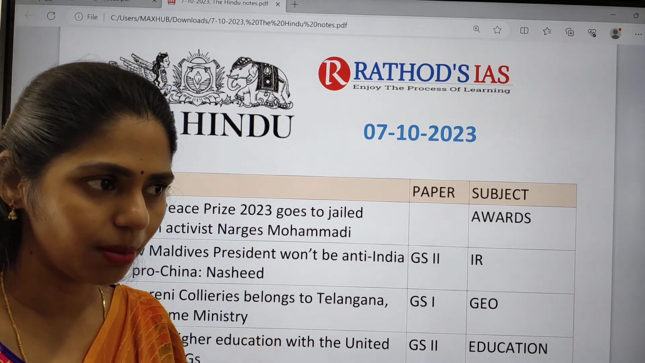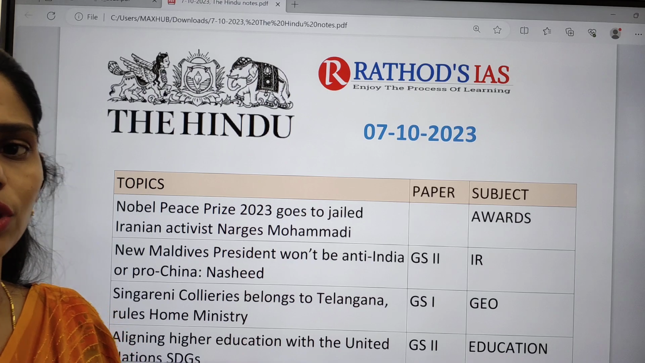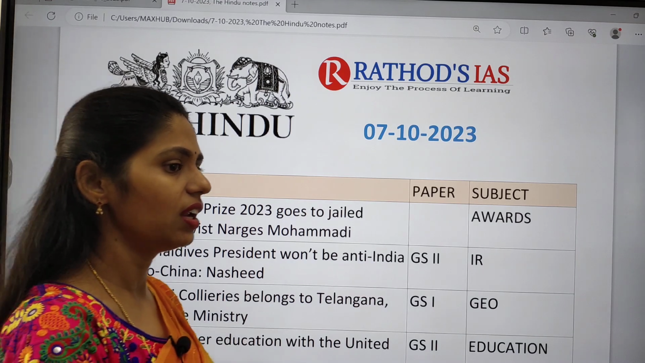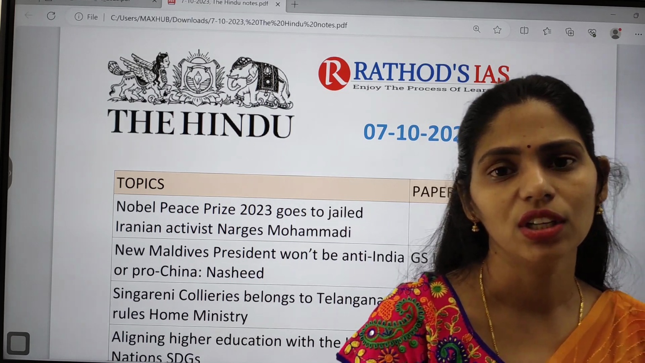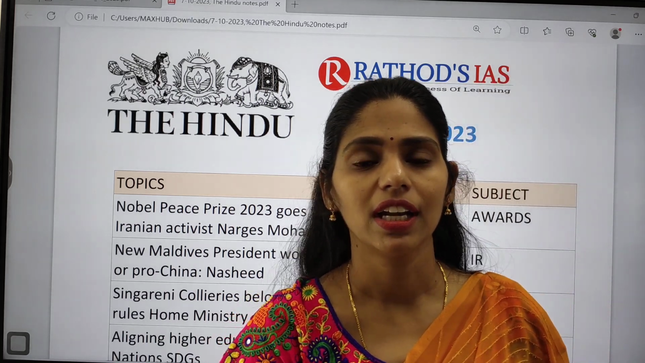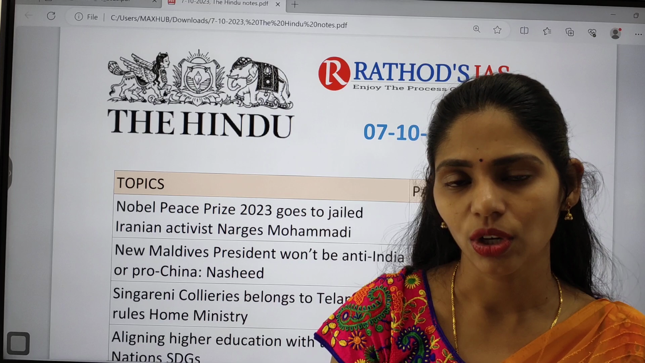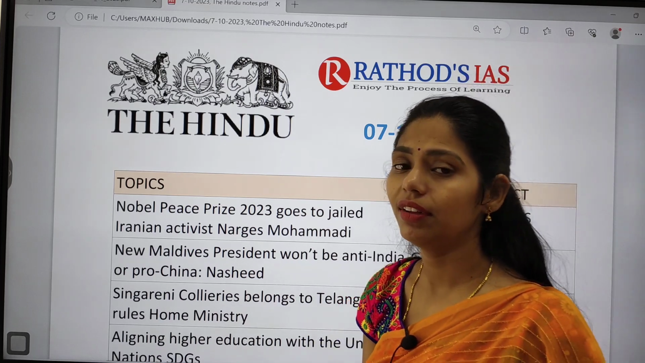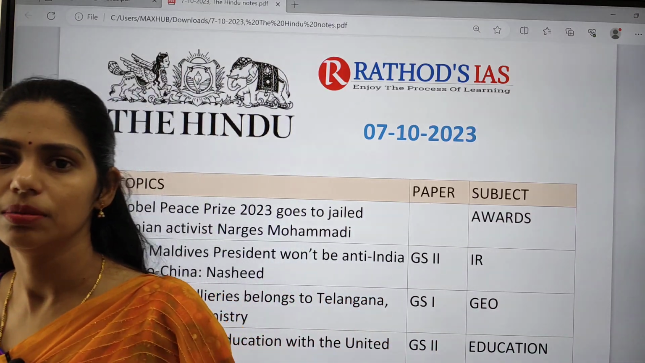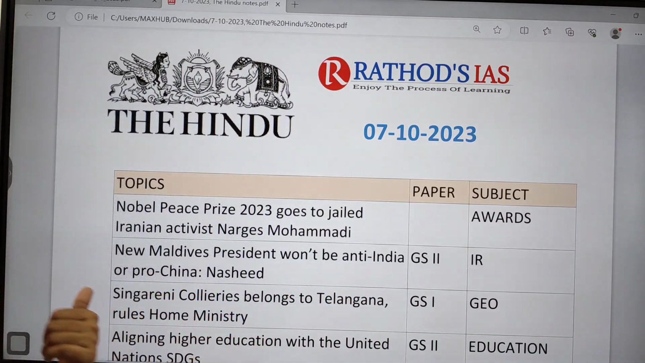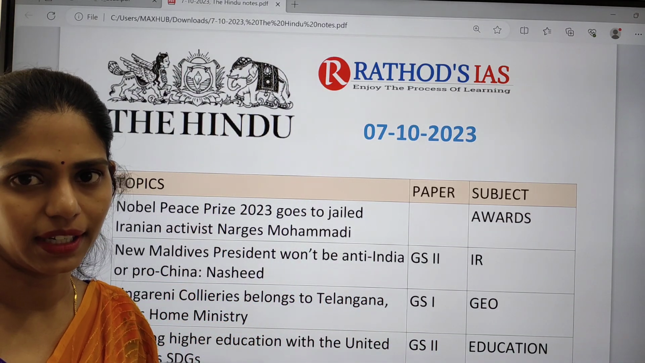We also have to collect data, because whenever you write any answer from your static syllabus, if you give data along with your argument, that will be an authenticated argument and it will substantiate your arguments so that you can get good marks. So for that purpose, current affairs will be very important.